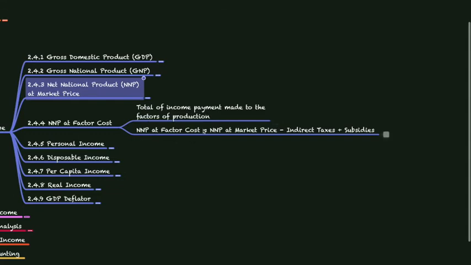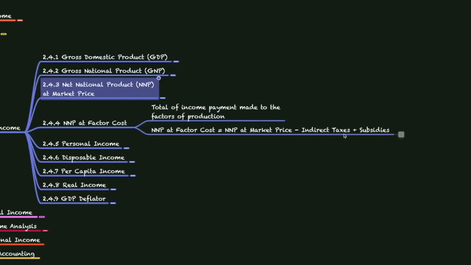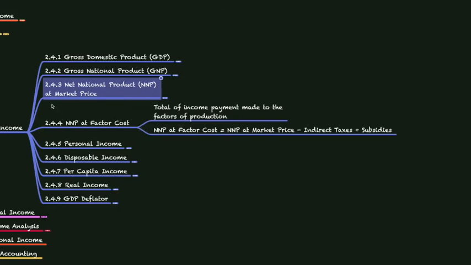NNP at factor cost is NNP at market prices minus indirect taxes plus the subsidies provided to the factors of production. The main difference between market price and factor cost is that market price is the general price in the market. Factor cost is all the payments made to the factors of production.